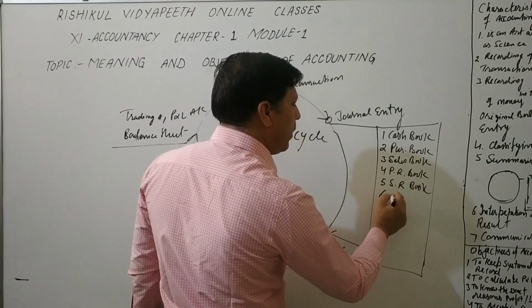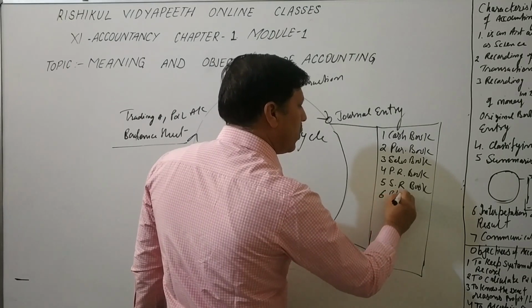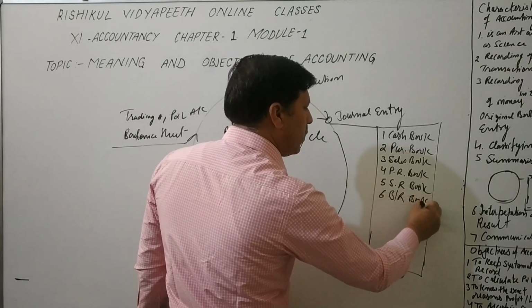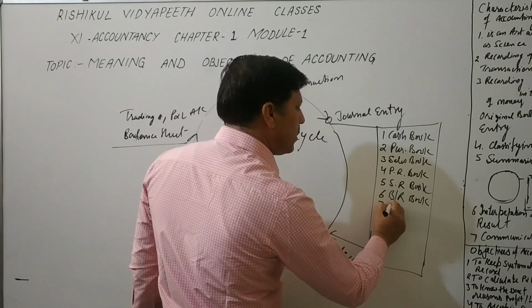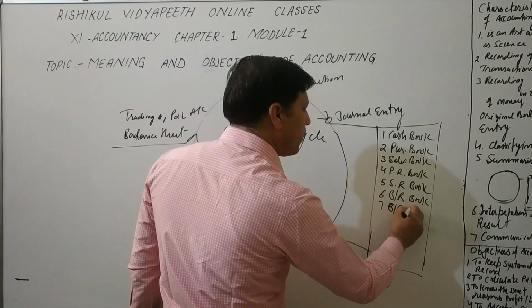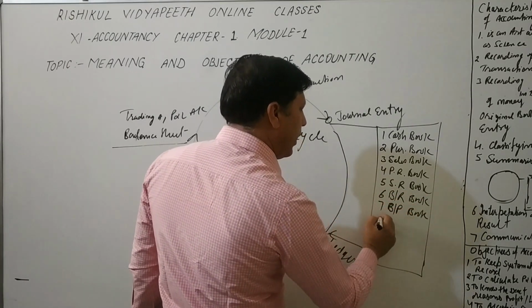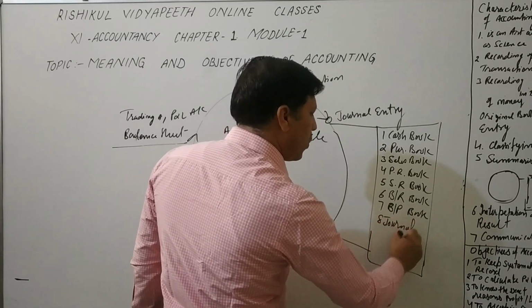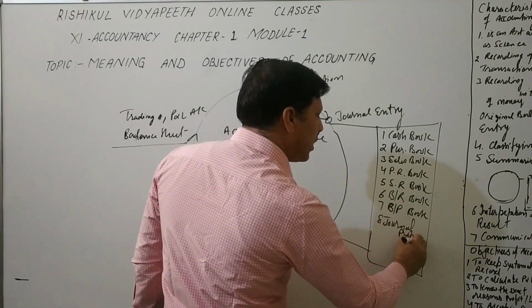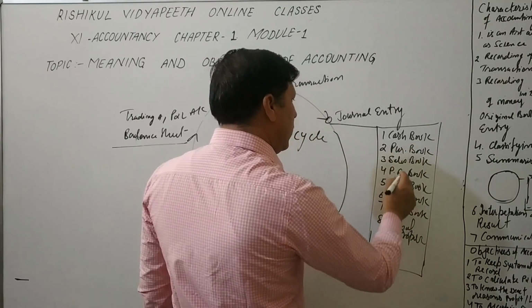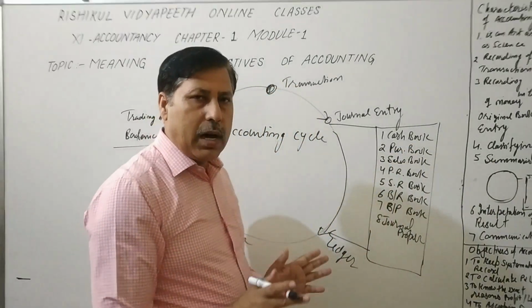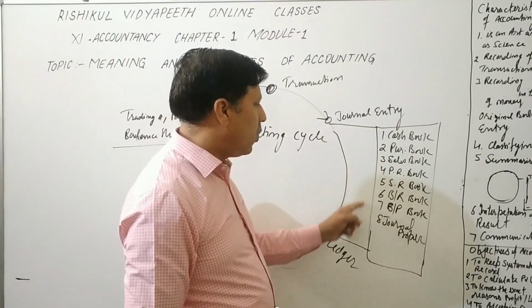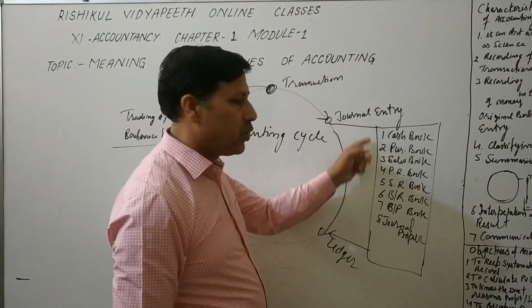Sixth, bills receivable book. Seventh, bills payable book, and eighth, journal proper. These are the 8 types of books. If our business is large, then we adopt this system, subdivision of journal.